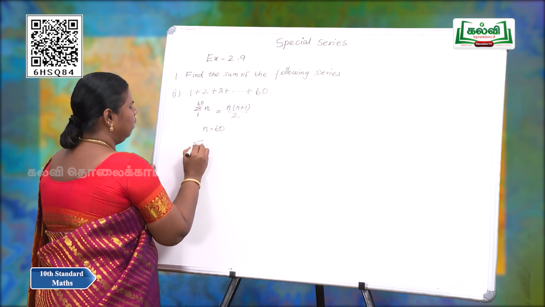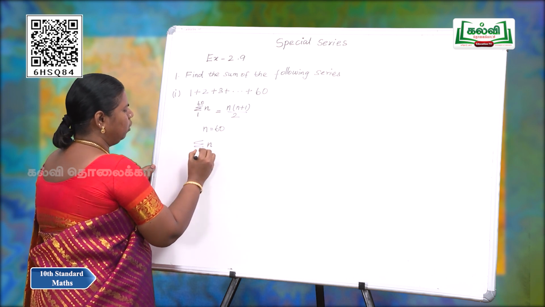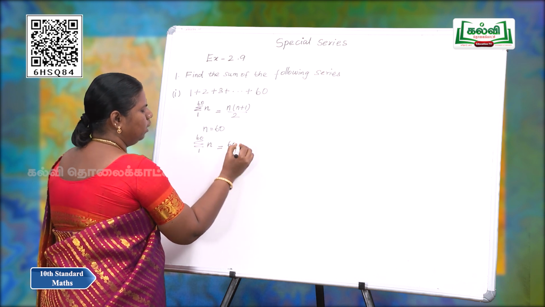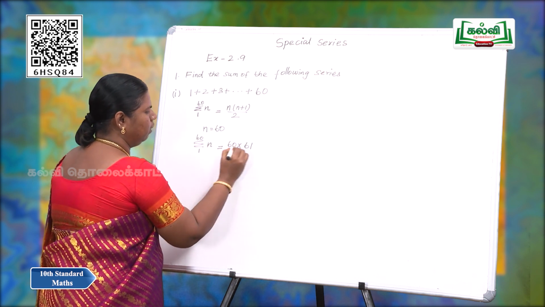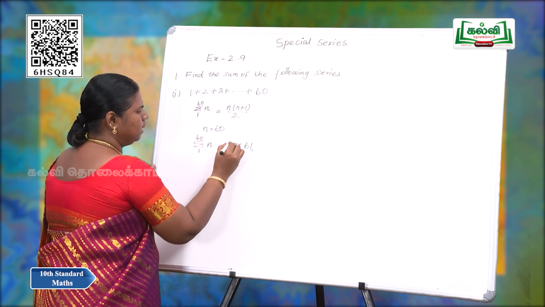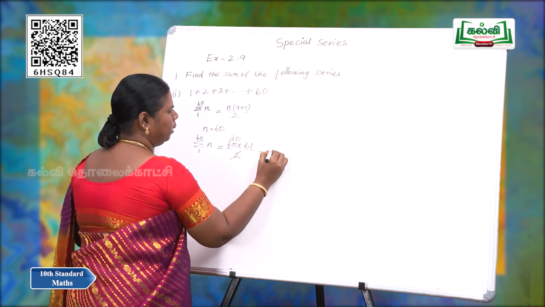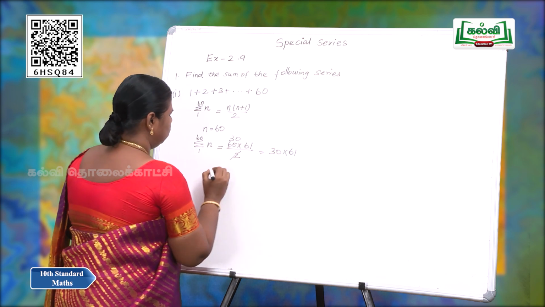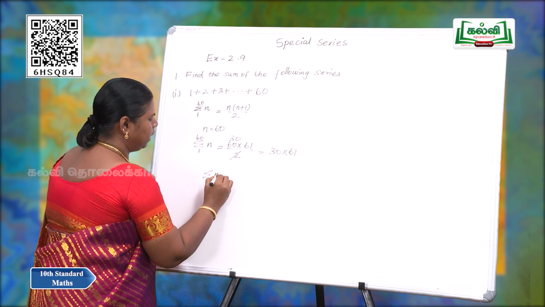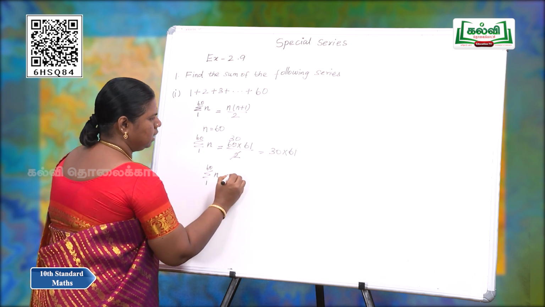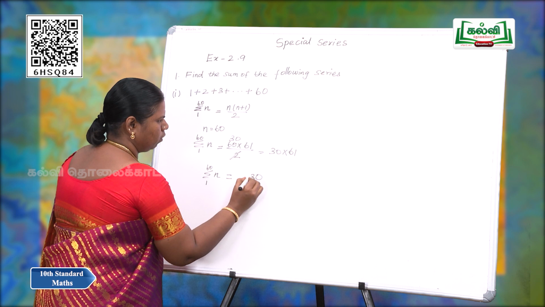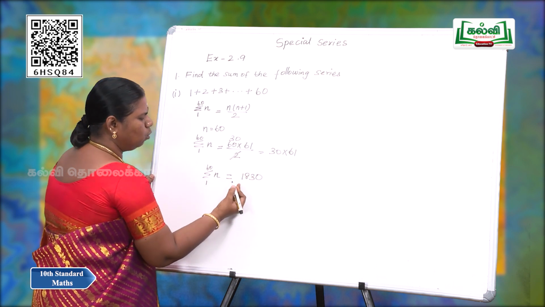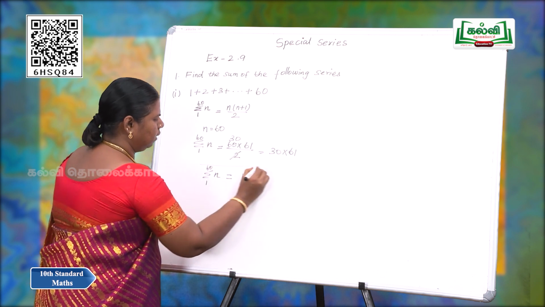So, summation n from 1 to 60 is equal to 60 into the next term of 60, which is 61, by 2. On cancelling, we have to multiply 30 by 61. So, summation n from 1 to 60 is equal to 1830.